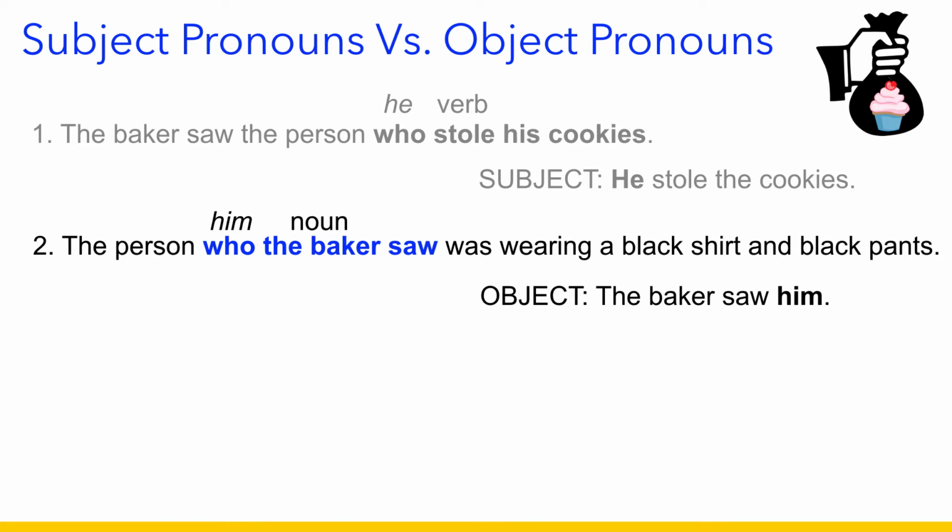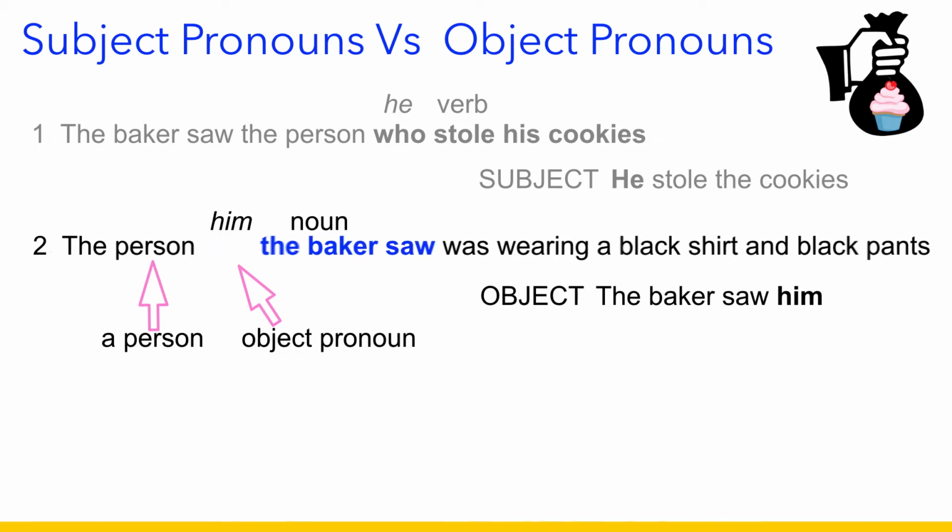Remember that an adjective clause can describe a person, place, or thing? In this example, what is it describing? Well, a person, obviously. And we already said that who is an object pronoun. Just like with subject pronouns in adjective clauses that describe people, we can also say that here.